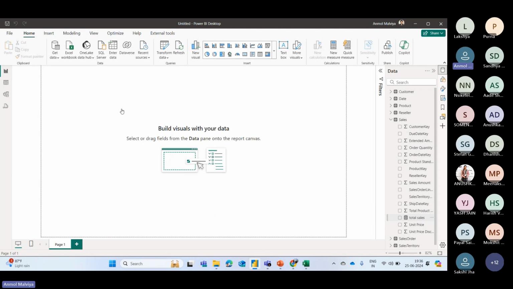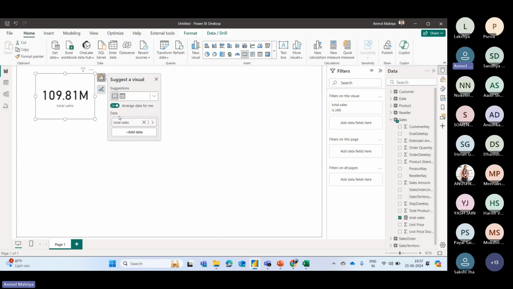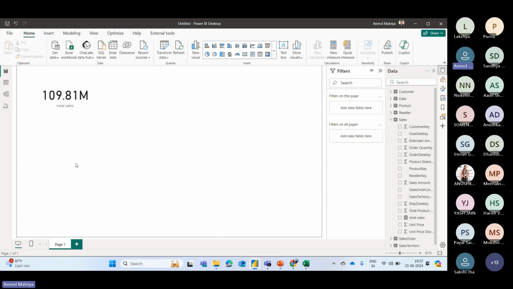So when you drag and drop on the report interface, this will show you the total sales. As you can see, it's 109.81 million. So this is the way how you can create measures. There are more than 1500 plus text formulas available for different purposes, so you can create that.